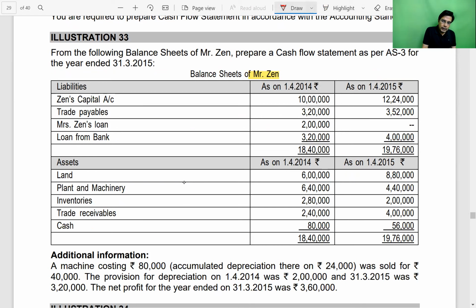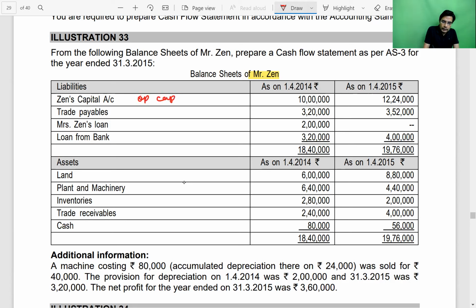Second, the difference between the opening capital and closing capital, you cannot say that it is fully related to additional capital introduced. No. In case of a proprietorship organization, how closing capital balances are found, we learned in the single entry chapter, the incomplete records chapter.